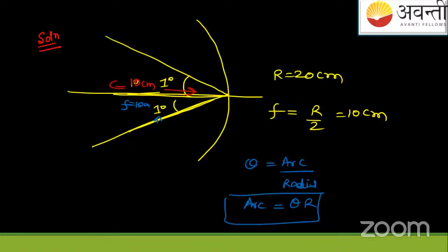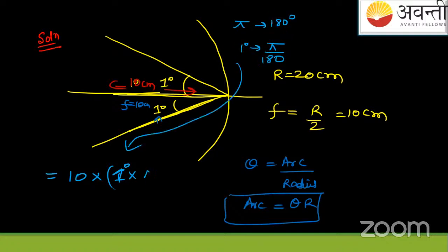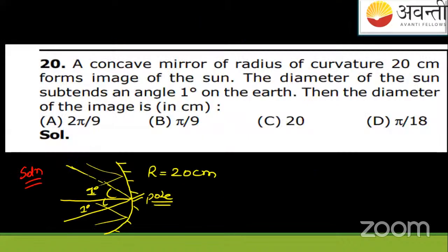Diameter of the image, वो कितना आएगा? Any one of you? Diameter कैसे ढूंढेंगे students? It's like this. We'll write here 10 centimeter into 1 degree, but in radians. For that, I know that if you want to convert 1 degree into simple numbers, pi is equal to 180 degree. 1 degree is equal to what? Pi upon 180. Put it here. Pi by 180. We'll get the answer as pi by 18. Okay? So your answer will be D here.